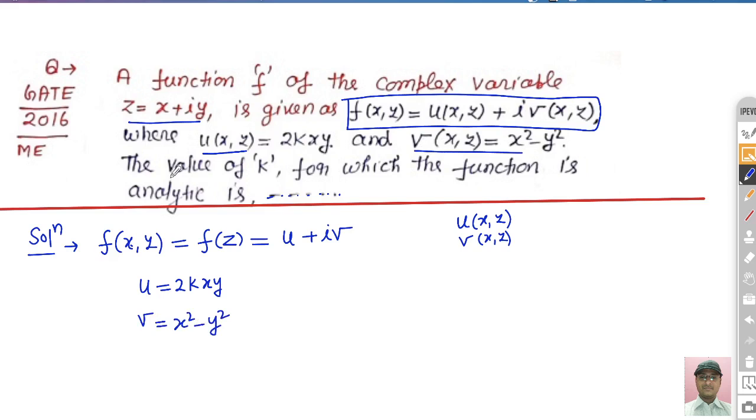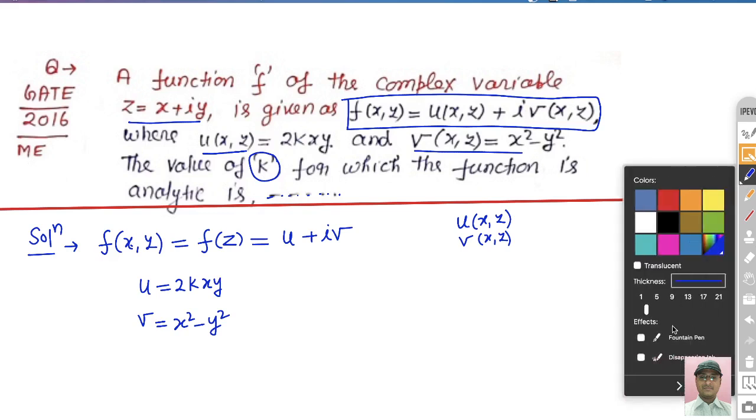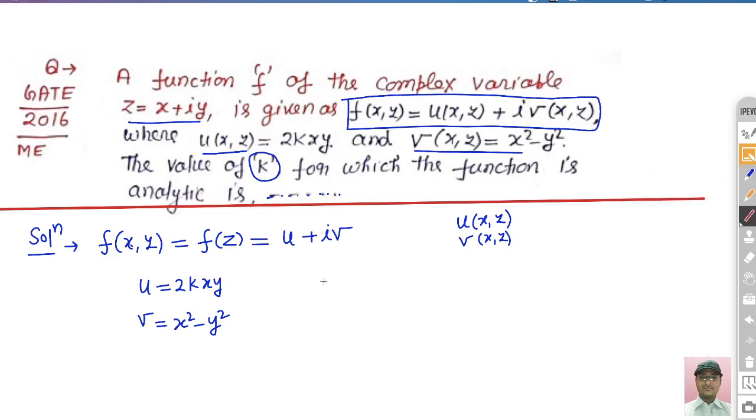Now what is the question? It asks about the value of k for which the function is analytic. Basically it asks for the value of k for which this function becomes analytic. Yesterday we already discussed the condition that a function is said to be analytic. There are basically two parts. You have seen the first is the necessary condition, in which, if it satisfies the Cauchy-Riemann equation, we can say that it is